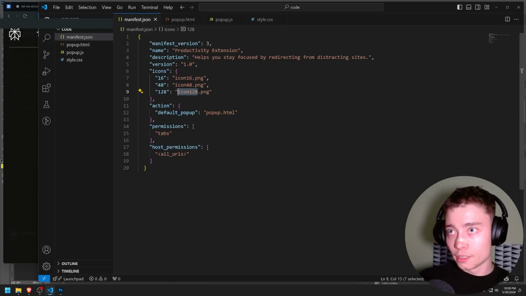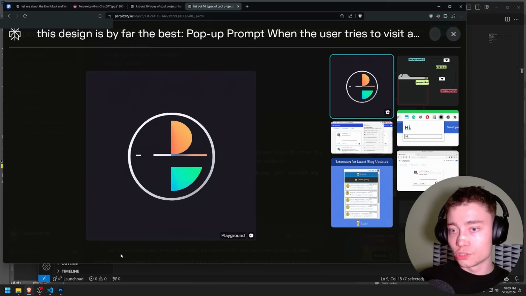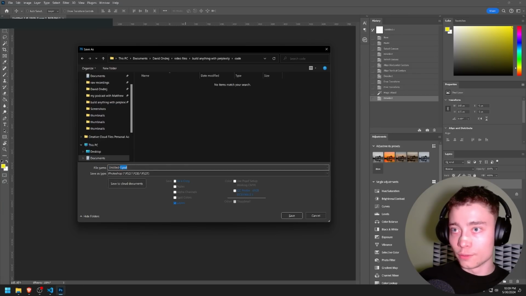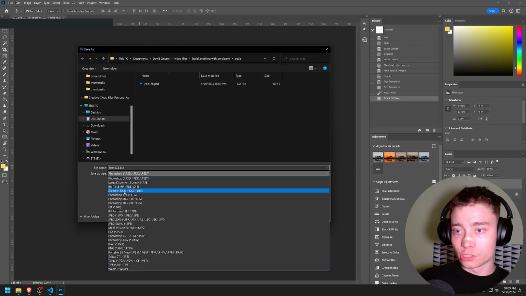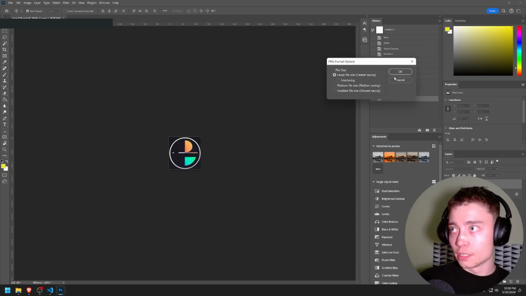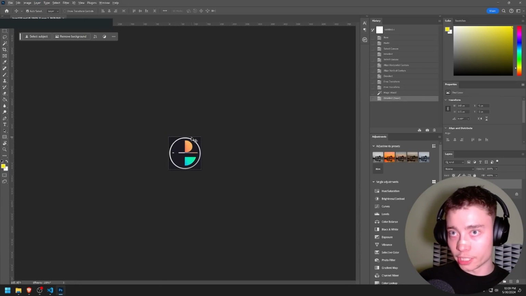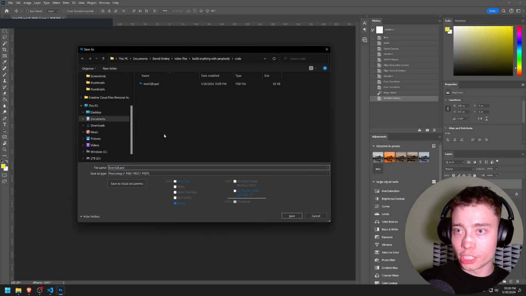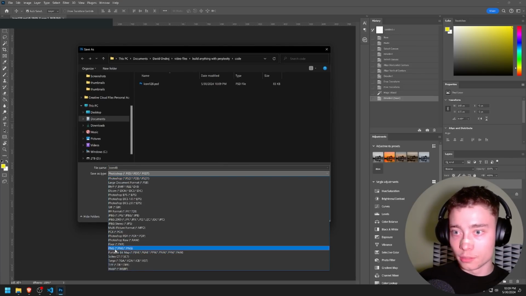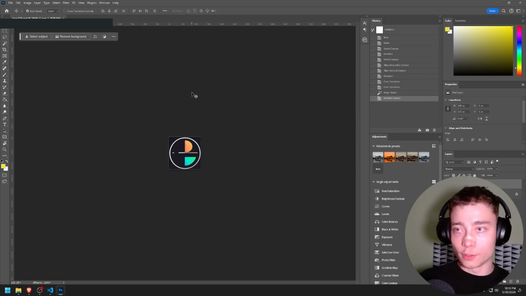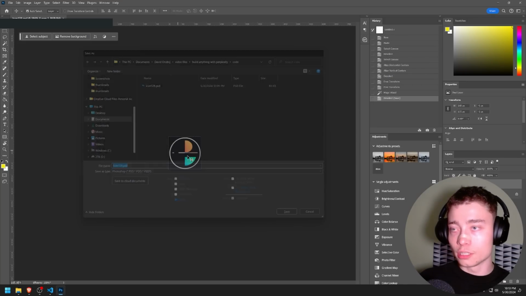All right. So let's go back into Photoshop and save this as icon 128, and also has to be PNG. And the next ones were 48 and 16. So let's do the same. Simply changing the name, icon 48, and then going PNG. And you don't have to use Photoshop. You can use any image editing tool.